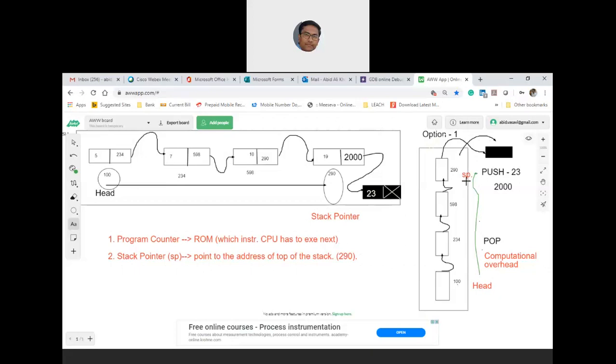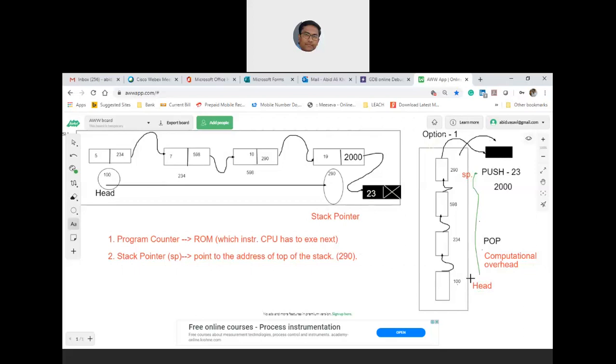Let me again repeat: whether to push or to pop, if you use this option, then you are giving head access. If you give head access, then you are actually not implementing the stack. You are implementing a queue instead. So therefore, what has to be done is, in any case, head is important to you, that means to the singly linked list.